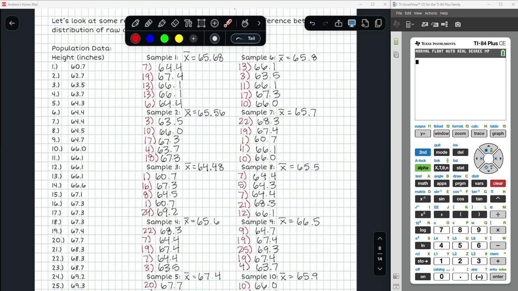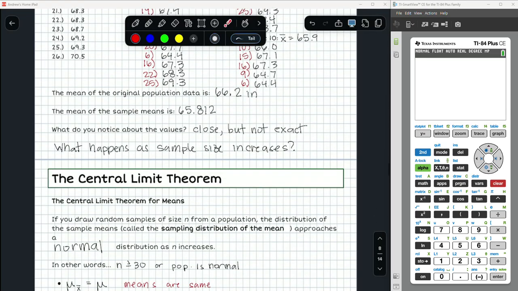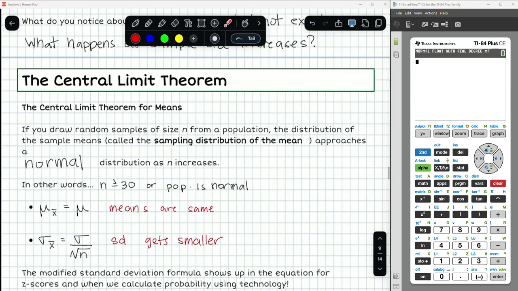By collecting samples and averaging them out, I'm mitigating the extreme values and squishing everything inward towards the center. And what that does is make the spread much smaller. The bigger the sample size, the more pronounced that effect will be.